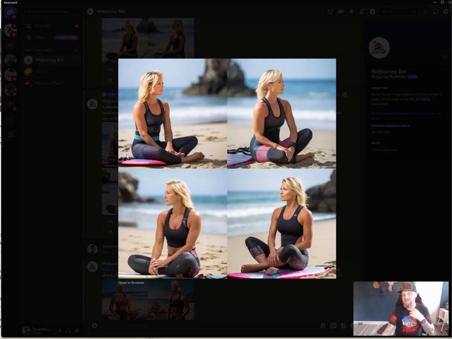And I'm not having to use a stock photo that Google's seen 1,000 times in different websites. I'm not having to pay a model or whatever on Fiverr or someplace else to go to the beach and take pictures for me. I can do this, and it's going to work, at least for now.